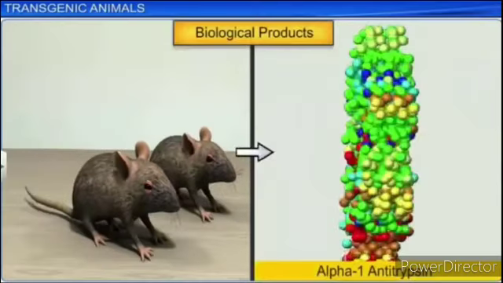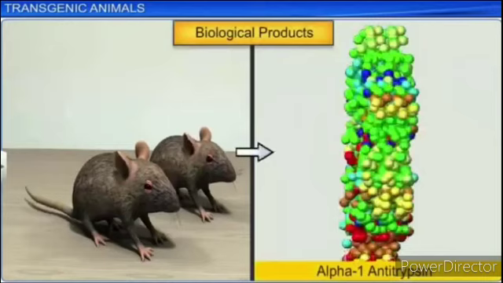Third advantage of transgenic animals is biological products. Medicines required to treat certain human diseases can contain biological products, but such products are often expensive to make.